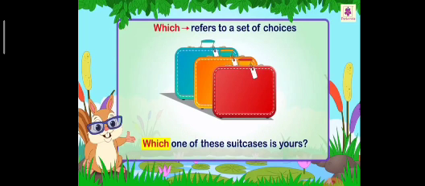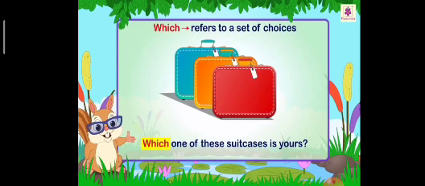Understood? So from which sentences you can get the choices also. For example, see some more. Which dress do you like most from the three? Okay. Which subject do you like most from all the subjects? So see, you are getting so many subject choices, so many dress choices. Out of that, you have to select one.